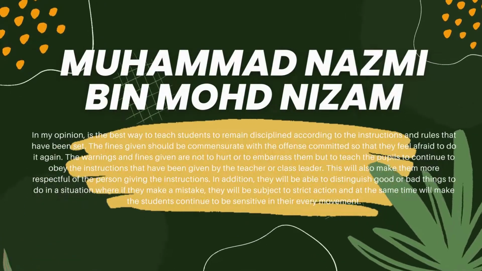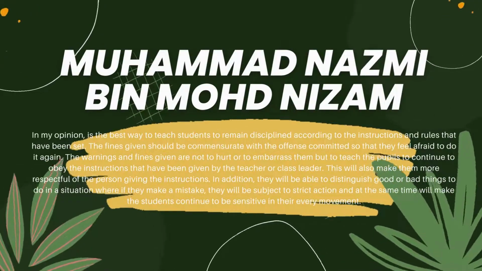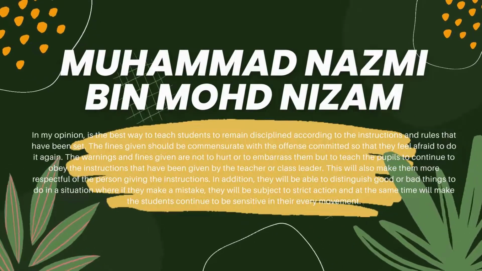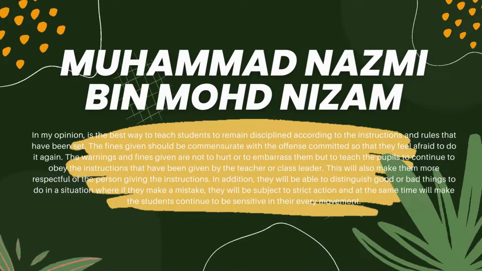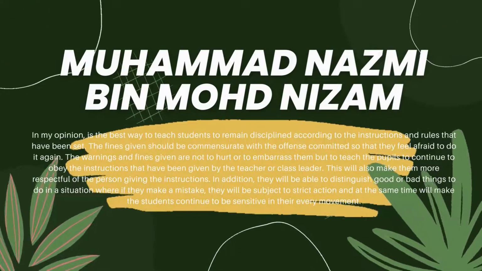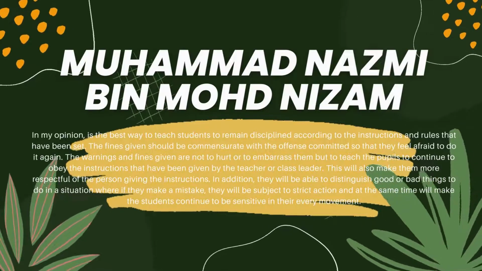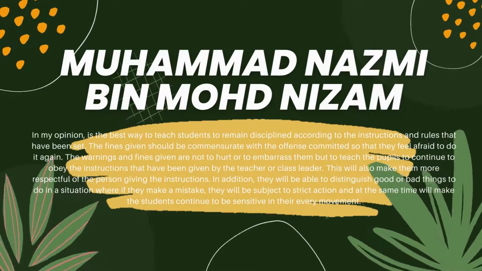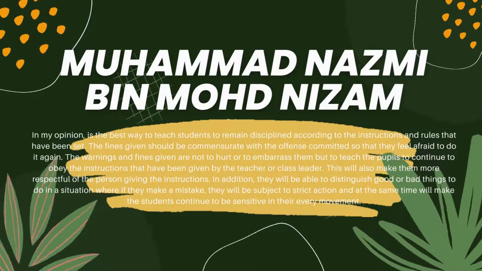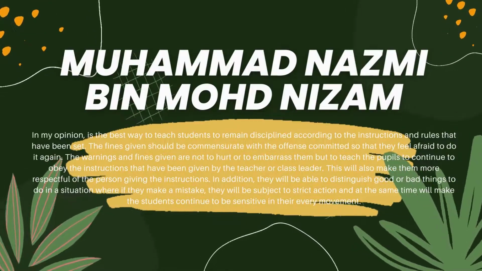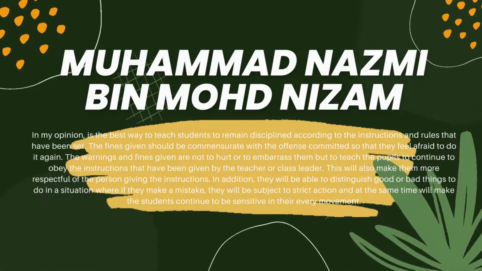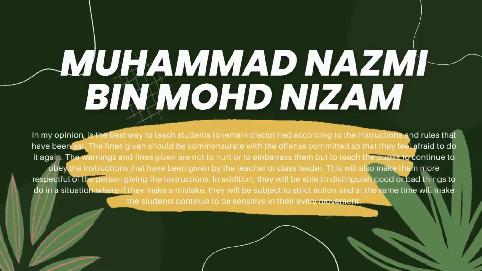In my opinion, it's the best way to teach students to remain disciplined according to the instructions and rules that have been set. The fines given should be commensurate with the offense committed so that they feel afraid to do it again. The warnings and fines given are not to hurt or embarrass them, but to teach the pupils to continue to obey the instructions given by the teachers or class leader.